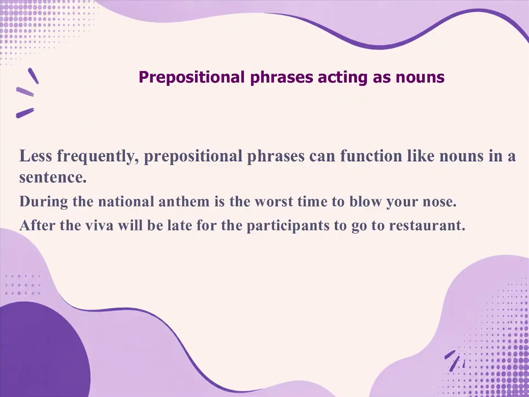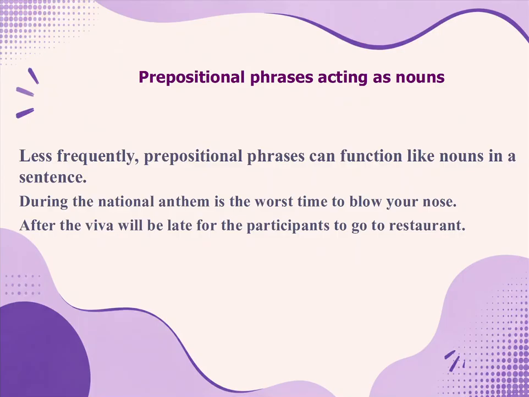Prepositional phrases also act as nouns, although this use is comparatively less frequent. We don't always have it, but you can find some examples, and they are: during the national anthem is the worst time to blow your nose. So during starts with the preposition, during the national anthem.